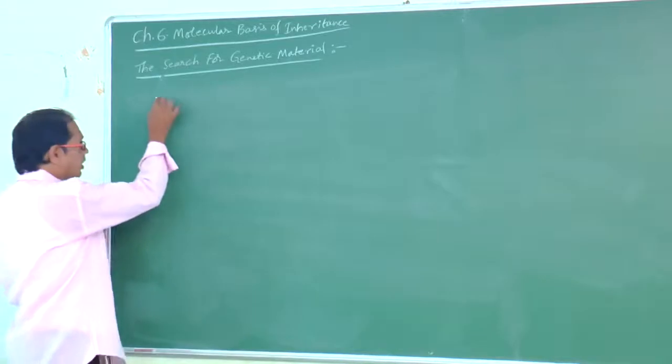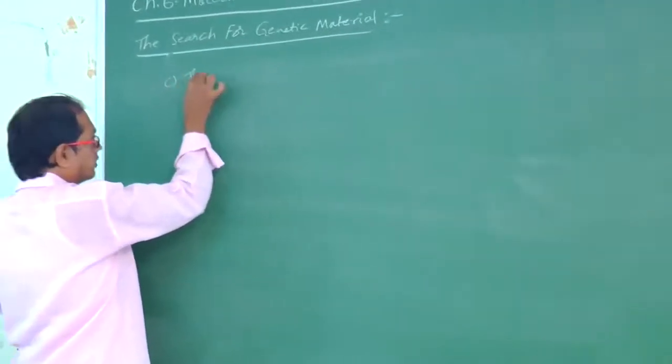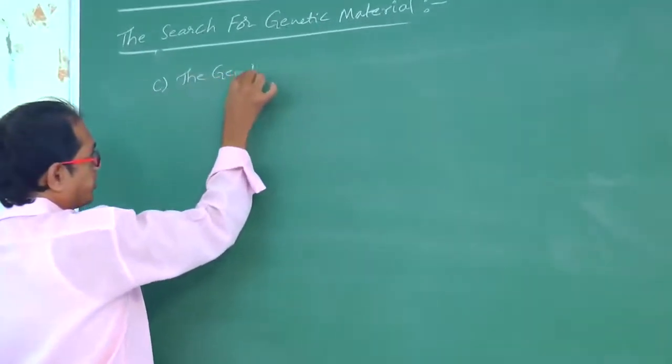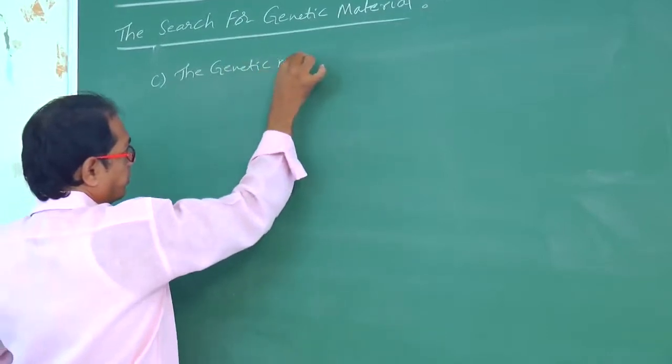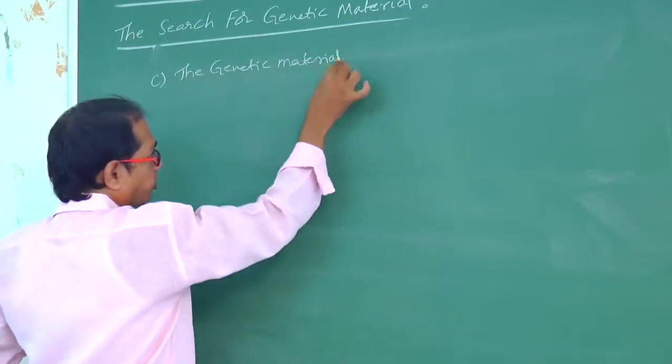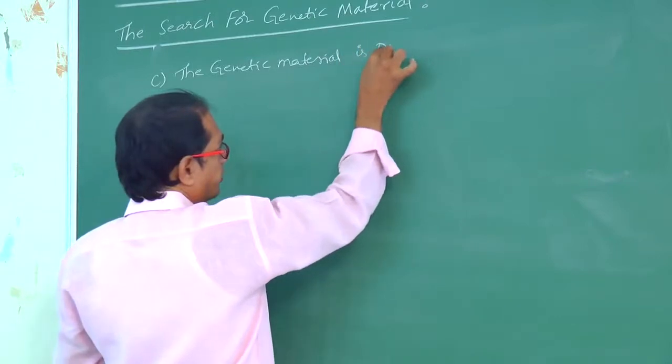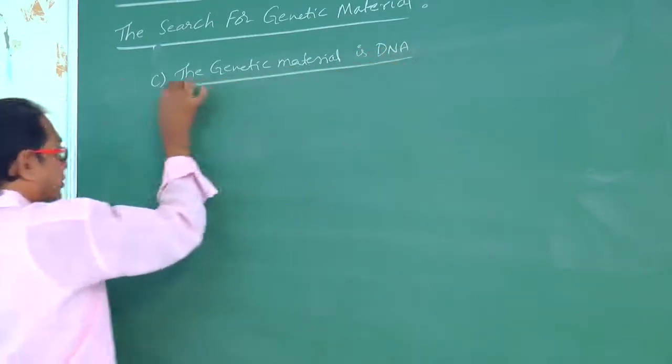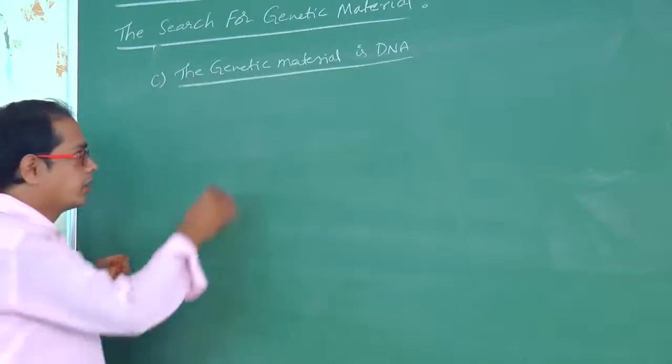And the next concept is the genetic material is DNA. This is the third concept.